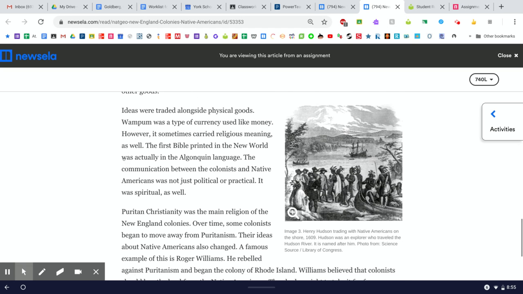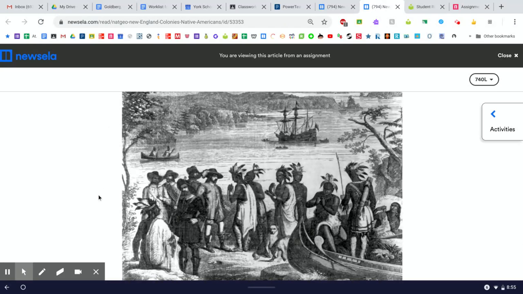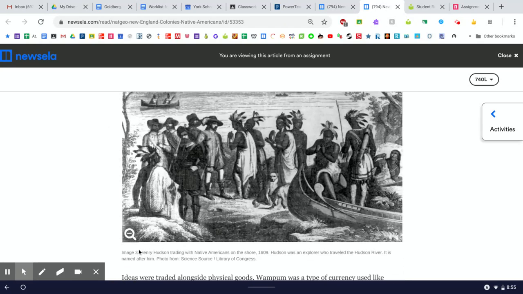Isn't that interesting? Did you know that the first Bible ever printed in the New World, in North America, was printed not in English, but in Algonquin? Isn't that fascinating? Let's take a look at this picture here. Native Americans and Europeans on the banks of a river. It says Henry Hudson, trading with Native Americans on the shore, 1609.